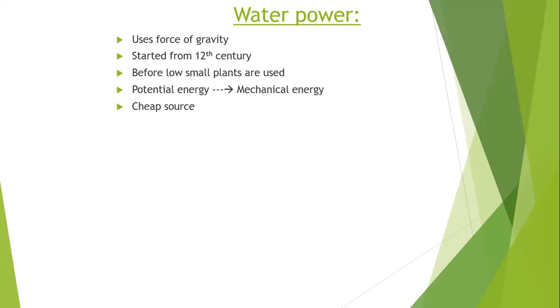But there are some disadvantages. The capital cost of hydroelectric power plants is higher when compared to other power plants, such as thermal or steam power plants.